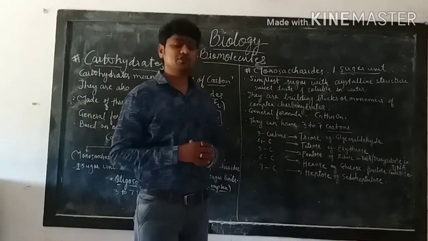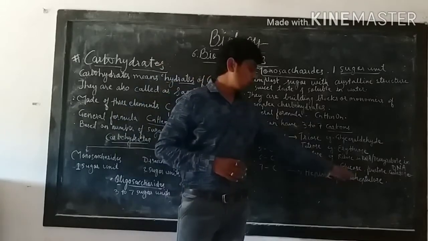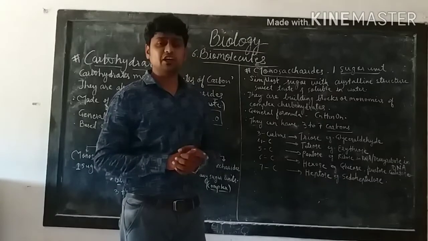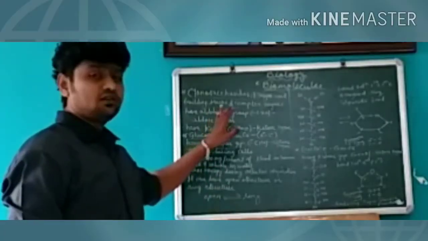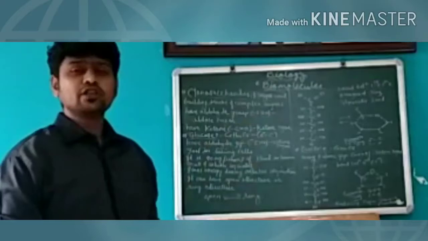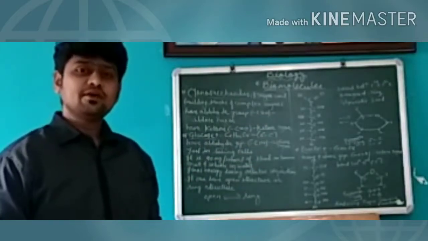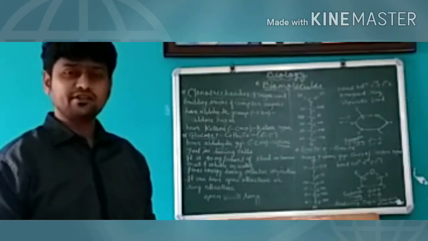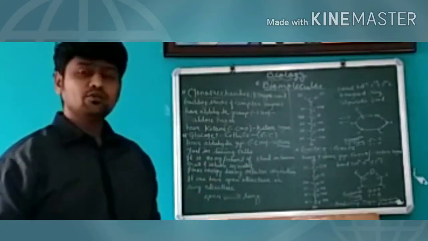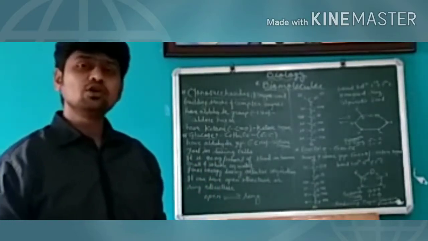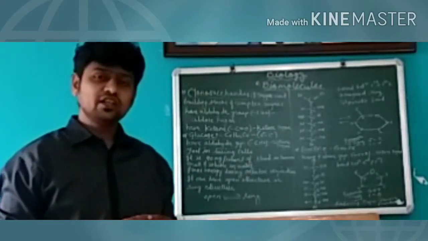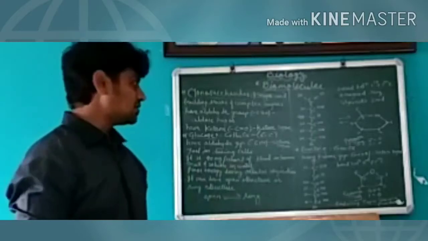Now further we have to discuss the hexose sugars: glucose, fructose and galactose. These hexose sugars we have to study in detail. We are going to discuss the first type of carbohydrate, that is monosaccharides. Monosaccharides are made up of one sugar unit, so they are called monosaccharides. They are the building blocks of complex sugars, or the monomers of complex carbohydrates. They come together and form complex carbohydrates.